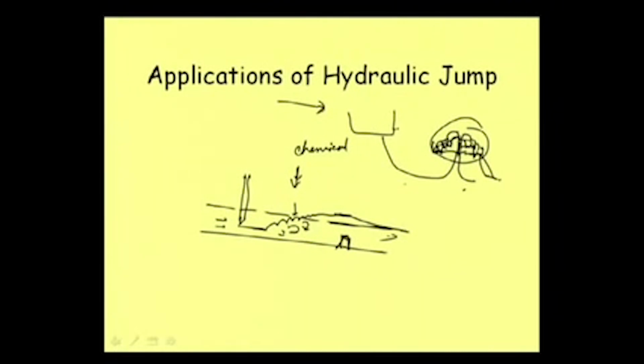Now, similarly, this aeration can also be achieved by forming a hydraulic jump. Where such devices are costly, and in a system we need aeration for different purposes, maybe for biota, like fish growth or whatever may be the reason, suppose we need that, we can form a hydraulic jump where it will take some air into it, and air entrainment occurs, and this becomes helpful for many activities or purposes. So that is another use of the hydraulic jump.